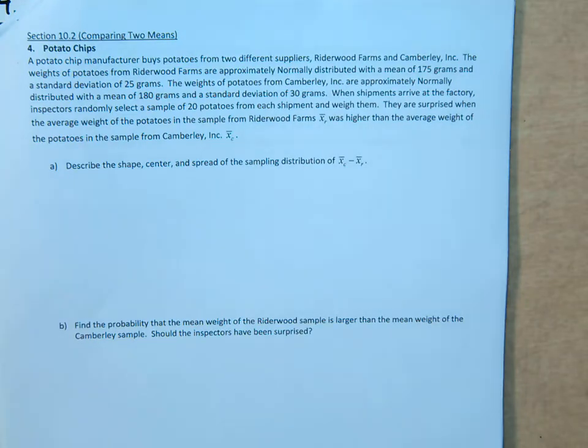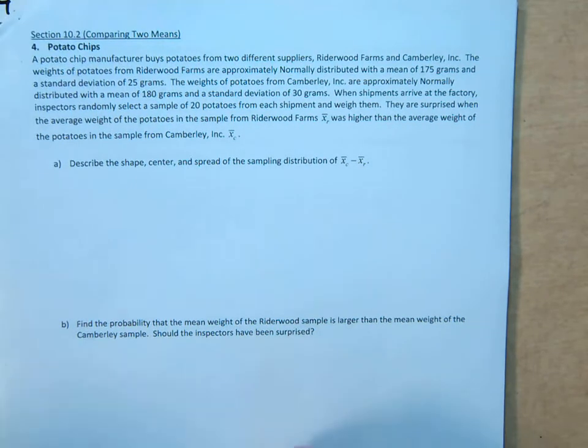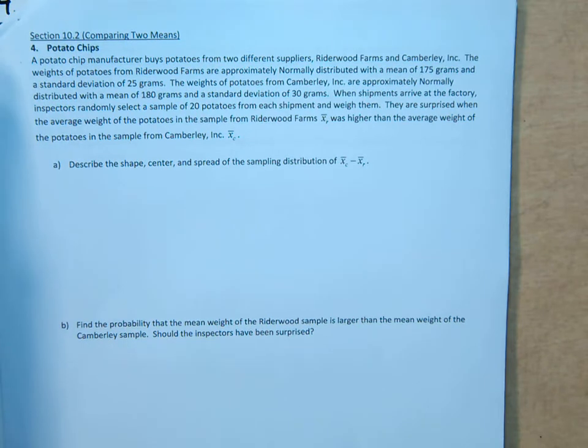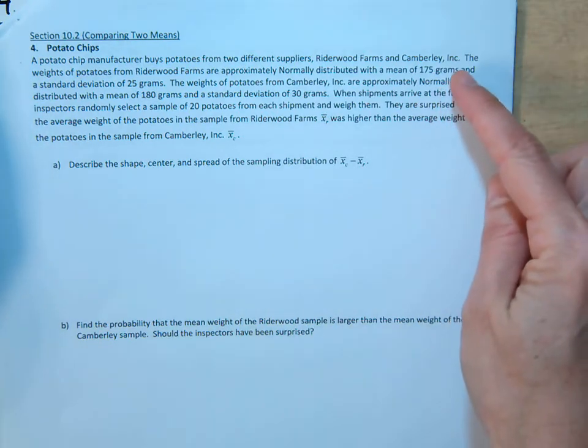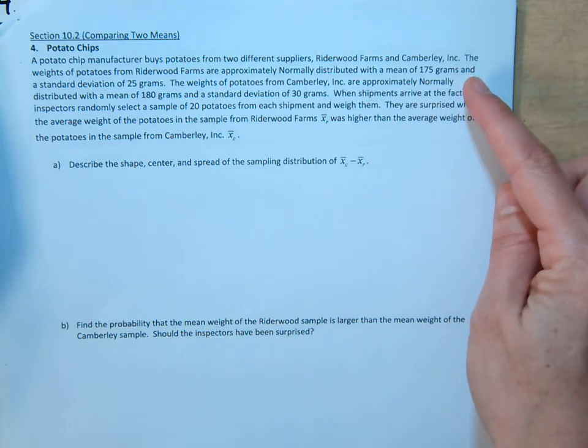Section 10.2, extra example number 4. A potato chip manufacturer buys potatoes from two different suppliers, Riderwood Farms and Camberley Incorporated.